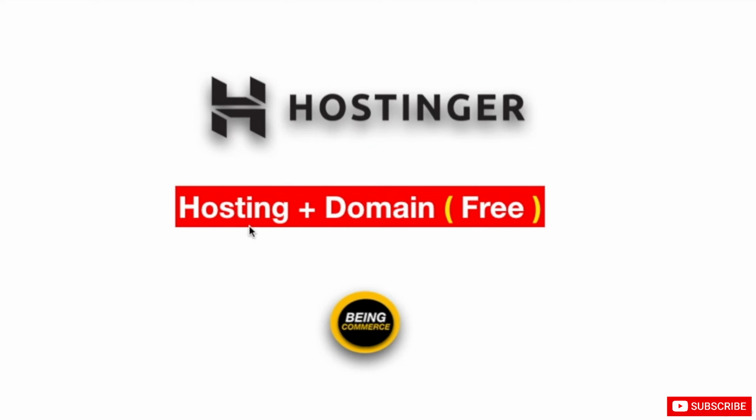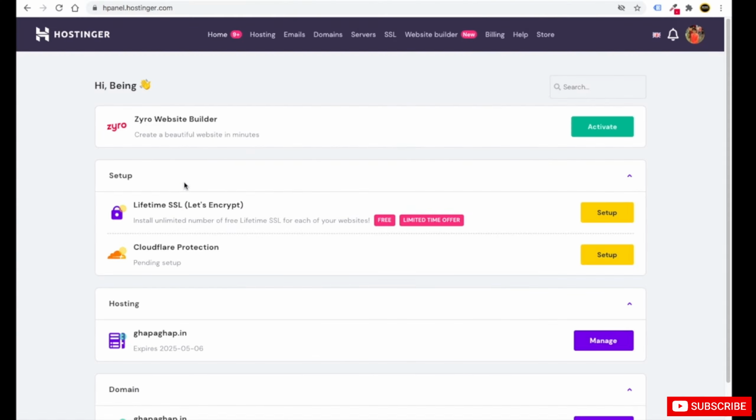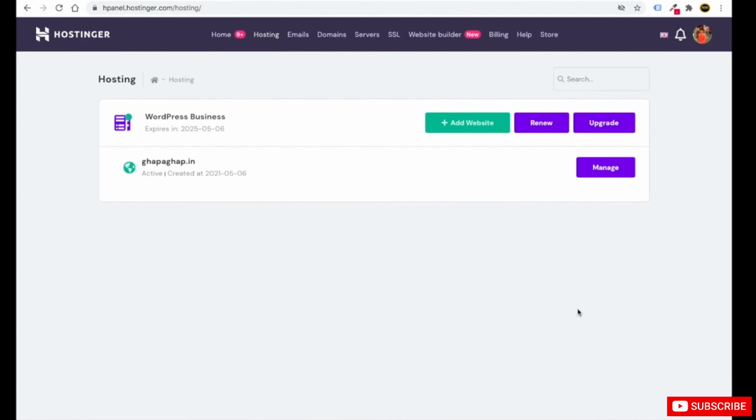So if you have purchased hosting from Hostinger plus you have got one domain for free, we will teach you how you can install. It's very easy. First of all, you need to go to your Hostinger panel. So you just need to search hpanel.hostinger.com. Then you will come to your Hostinger account. It will look like this. So for example, when I click on hosting, this is the hosting plan which I have purchased from Hostinger, and they have given me this ghapaghap.in domain for free.